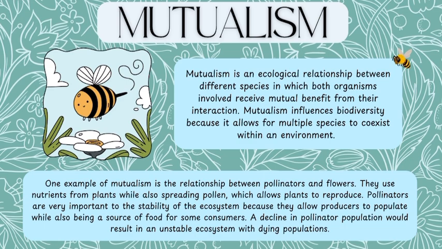Pollinators are very important to the stability of the ecosystem because they allow for producers to populate while also being a source of food for some consumers. A decline in pollinator population would result in an unstable ecosystem with dying consumer populations and producer populations.